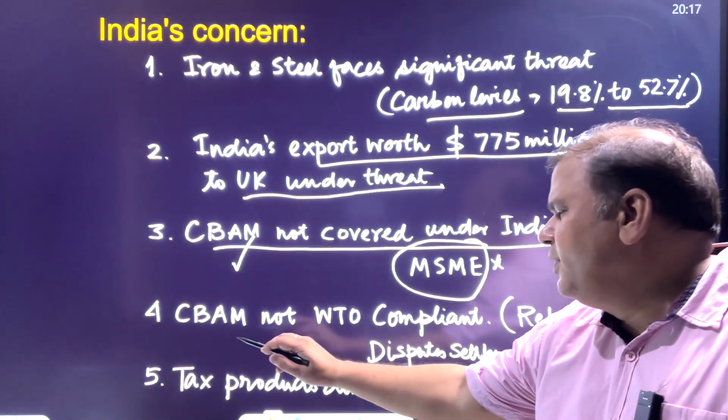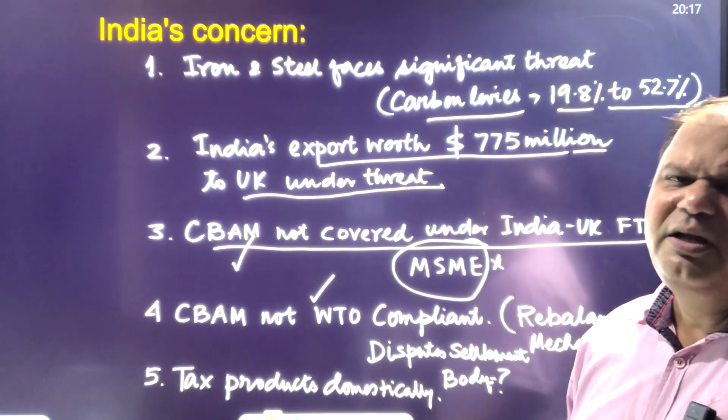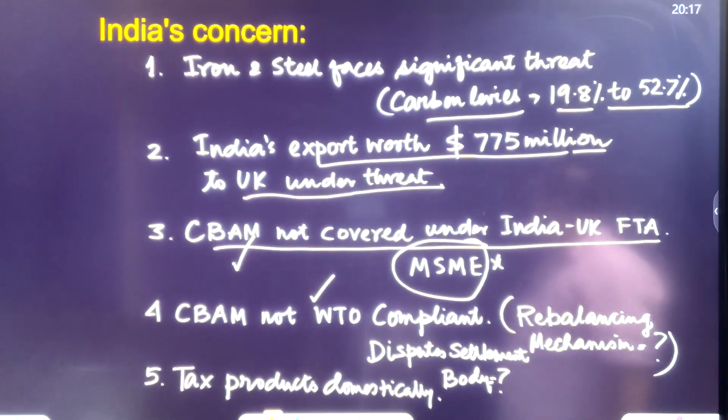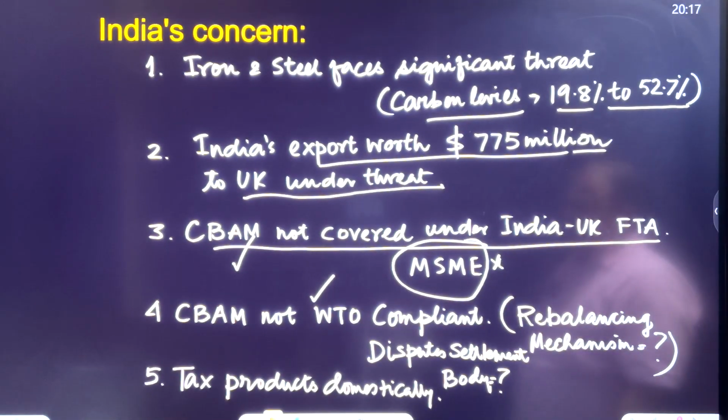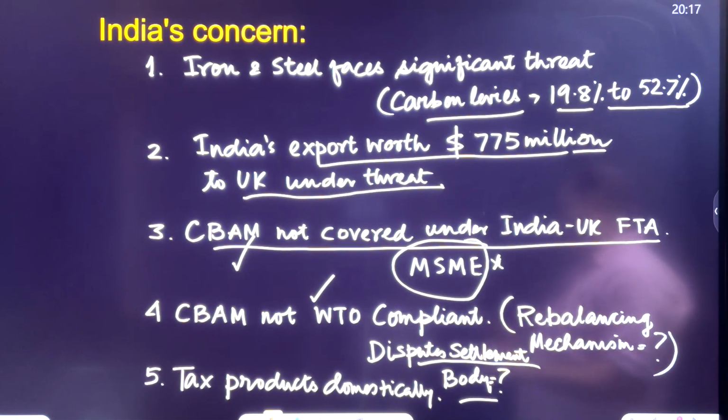CBAM is also not WTO compliant. But suppose we make a complaint to the WTO that our interest is being hampered, remember that the dispute settlement body of the WTO is not properly functioning. So that's India's concern.